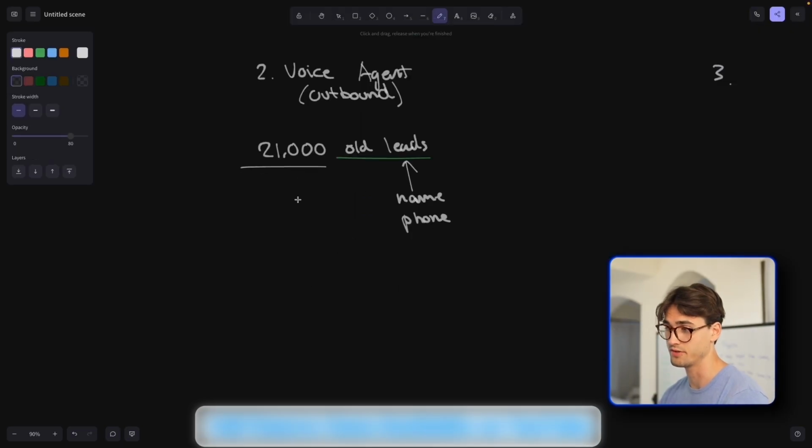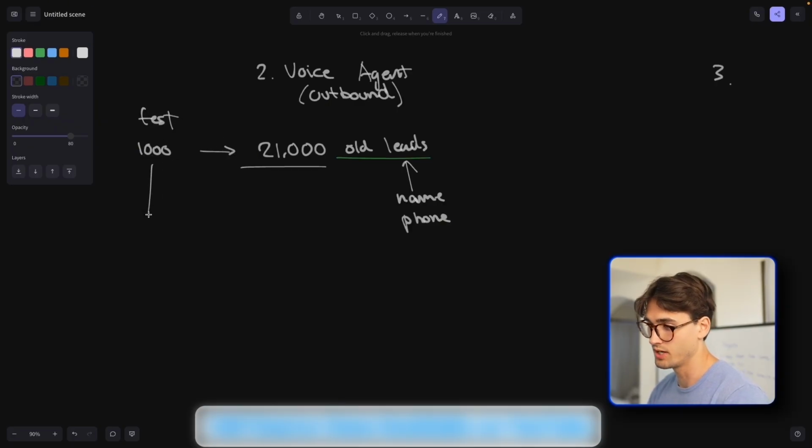So we're going to call all of these leads, or that's at least the plan, right? First, we take 1,000 leads to run a test on. So we let our AI call 1,000 of these numbers, and see how many we can get booked in for an appointment. My goal is somewhere around 1%.